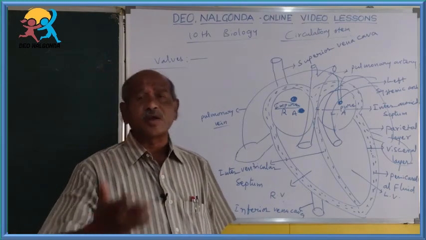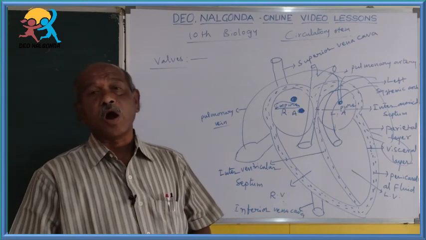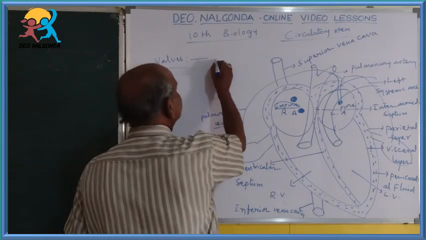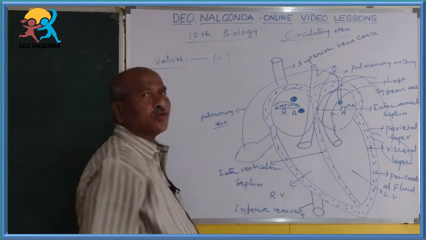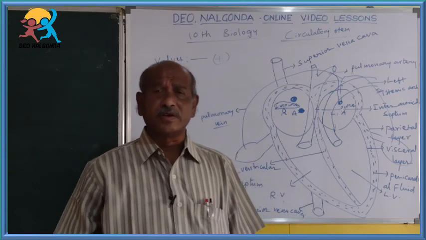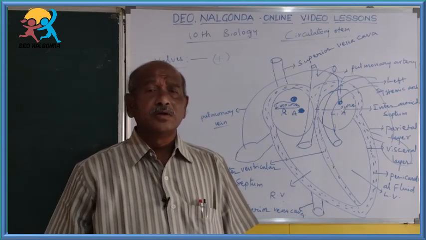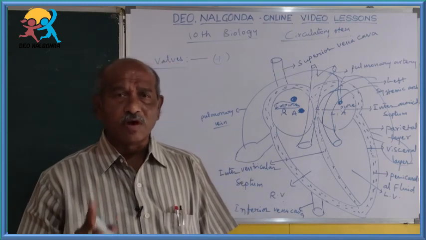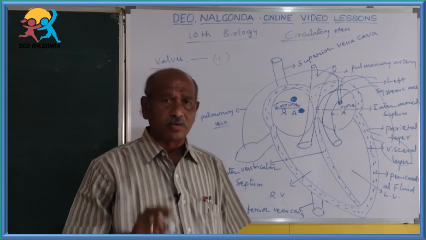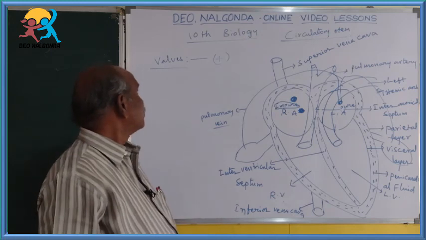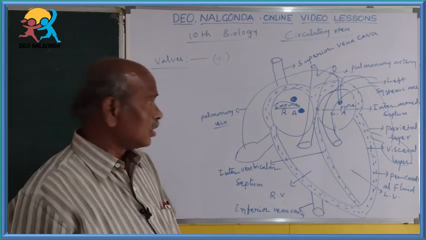Such kinds of valves are present in the heart. Altogether, there are 4 valves present in our heart. Where are those valves present, what are their names, what are their functions? If you remember these 4 valves, you get 4 marks. Each valve carries 1 mark. Like that it is asked in the 4 marks question. So what are those valves?